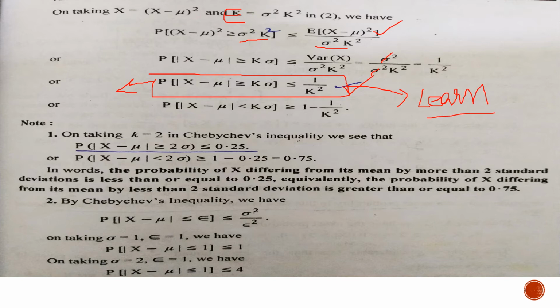Okay, if we take k equal to 2 in this equation, we get probability of |x minus mu| greater than 2 sigma is less than or equal to 0.25. It means that the probability of x differing from its mean by more than twice the standard deviation is less than or equal to 0.25. So Chebyshev inequality basically gives us the upper bound of the probability.